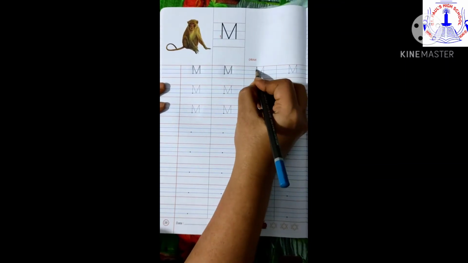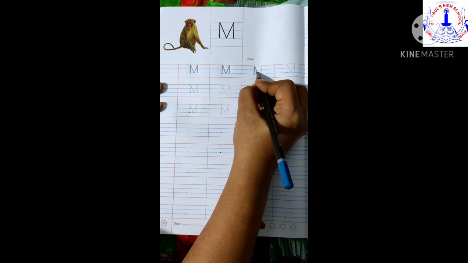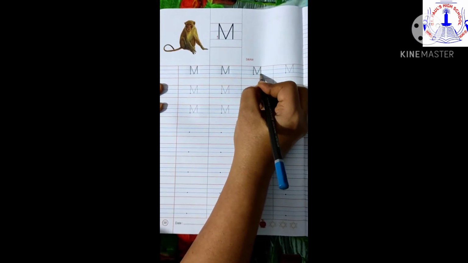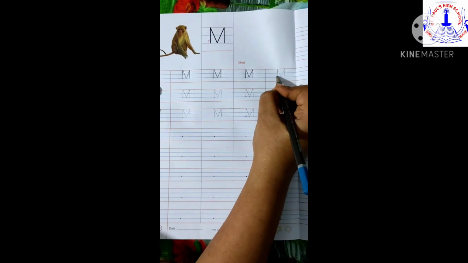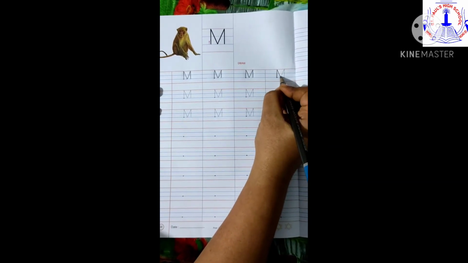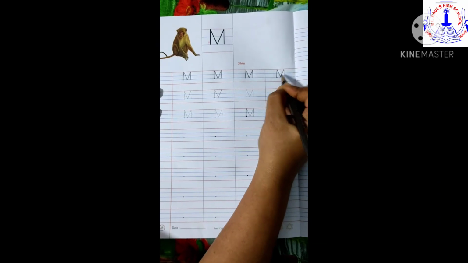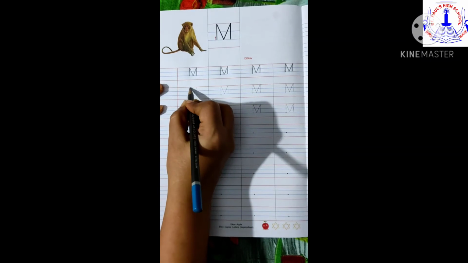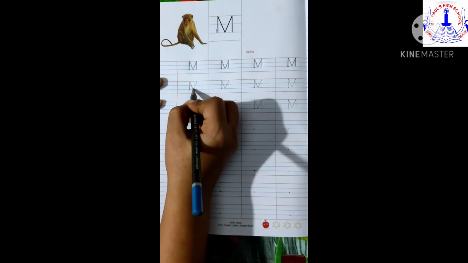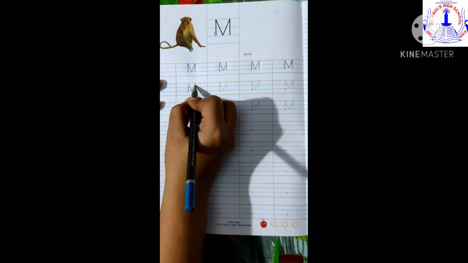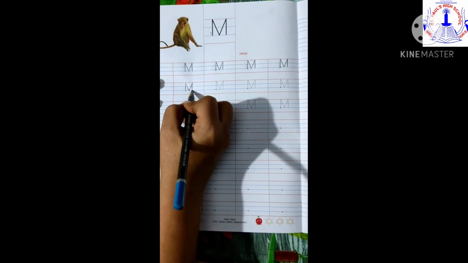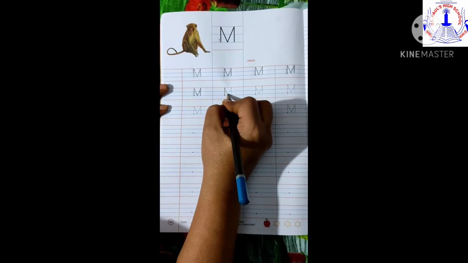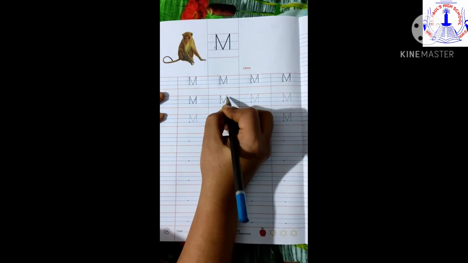Put a standing line, then a slanting line, then another slanting line, and here you go. This is how you write letter M. Okay. So children, can you repeat?